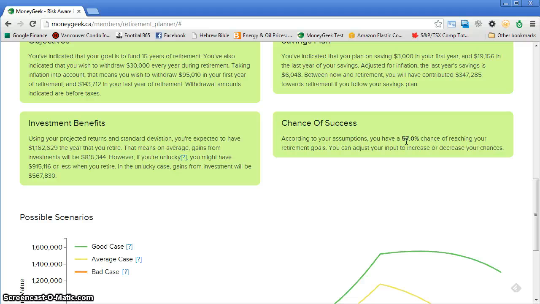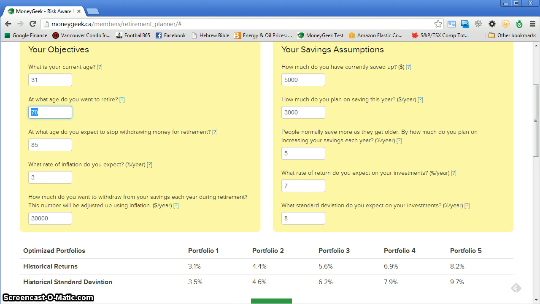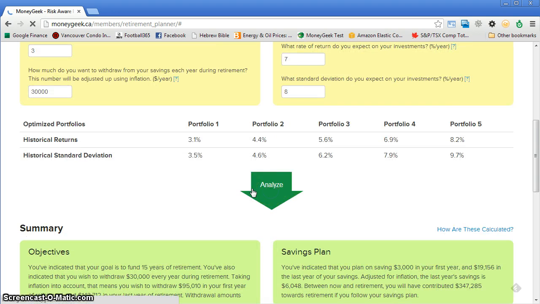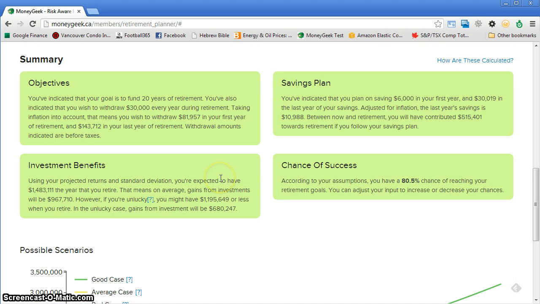But what if you really want to retire earlier and keep it at 65? Well, let's move the retirement age back to 65. But this time, let's say we're willing to save more to reach our goals. So let's say we're going to save $6,000 per year. And let's analyze that again. And in this case, again, according to our assumptions that we have put in, we have 80% chance of reaching our retirement goals, which is a much better metric.